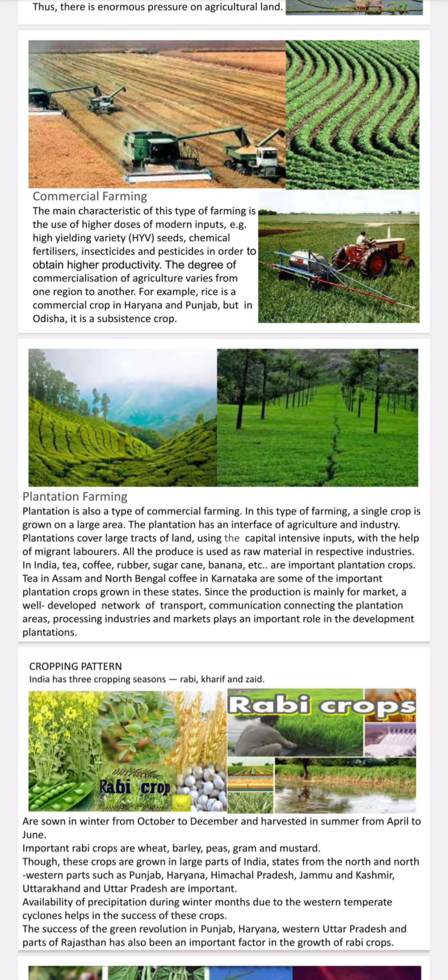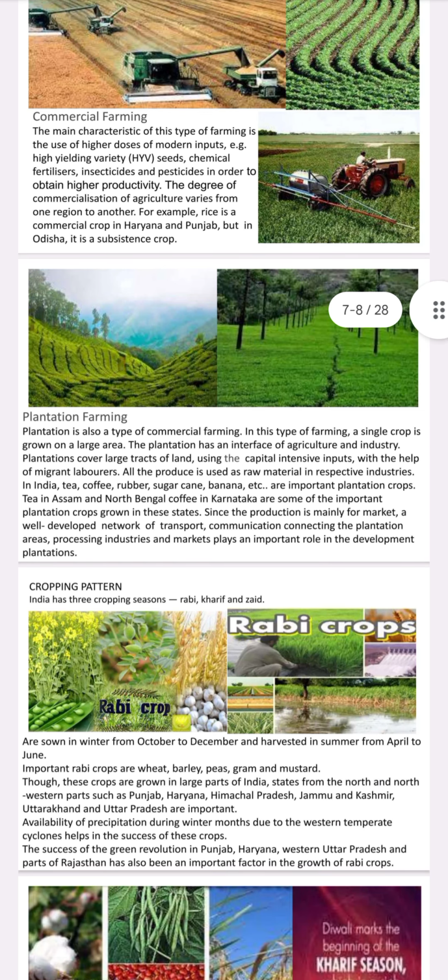In India, tea, coffee, rubber, sugarcane, banana, etc. are important plantation crops. Tea in Assam and northern Bengal, and coffee in Karnataka are some of the important plantation crops grown in these states. Since the production is mainly for a market, a well-developed network of transport and communication connects the plantation areas. Processing industries and markets play an important role in the development of plantation.